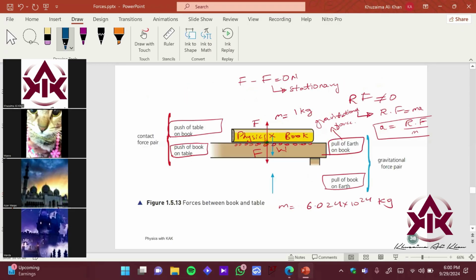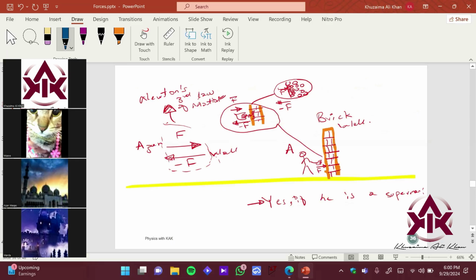So when we discuss this example over here, imagine when Anas was trying to, let's say, punch the wall. When he was punching the wall, he basically applied a force F, right? Let me choose a yellow highlighter. So he applied a force F on the wall. As a reaction, the wall applied a force on his hand. That is force negative F. Why is it negative? Because it is opposite in direction.